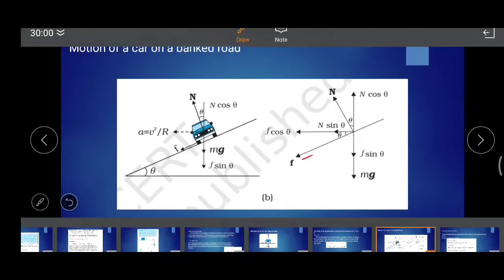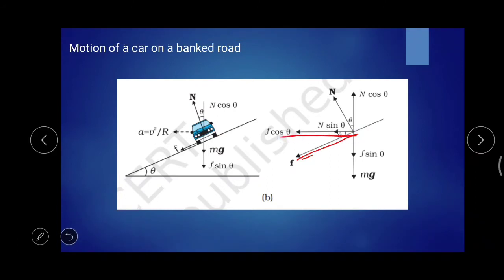So here the f is here, so its horizontal component this one, and the vertical component this one. Consider the f first. The theta angle is over here, so the horizontal component will be f cos theta, and the vertical component will be f sin theta. Now the n, the theta is here, vertical component and horizontal component. Horizontal component will be n sin theta, as the theta is on the opposite side. Okay, and here vertical component will be n cos theta.